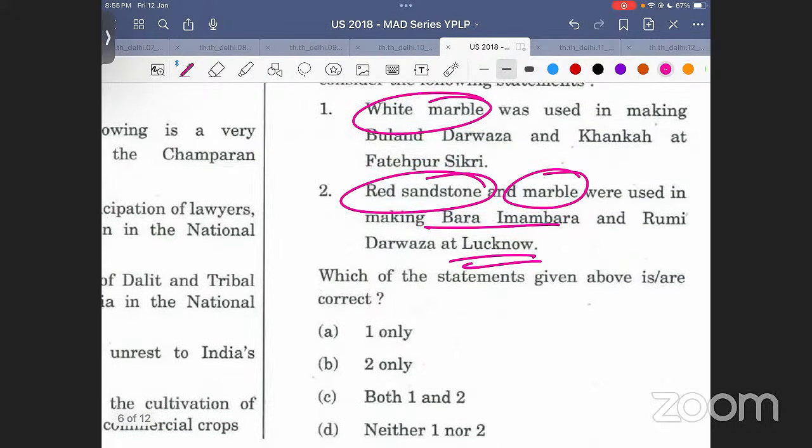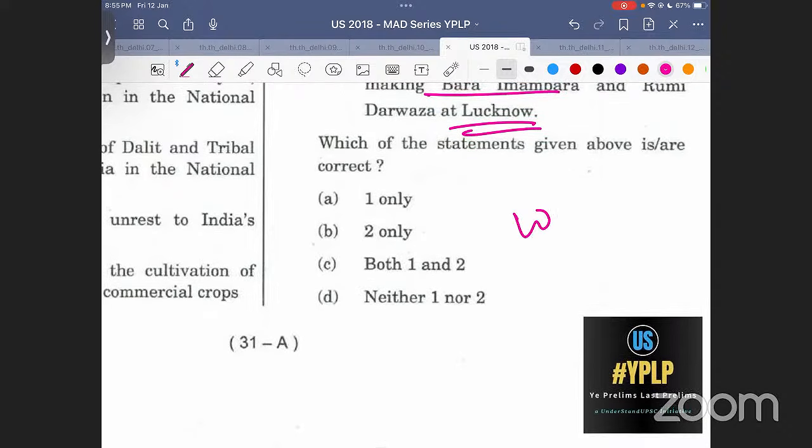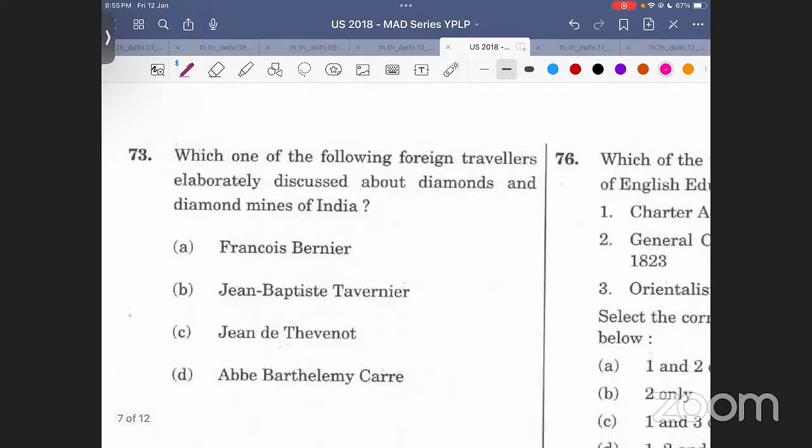Okay, a long existing support. Well, in this particular one, make it wrong, okay? Do it wrong, no problem. Make it wrong, no issues at all. Let's move ahead to question number 73.